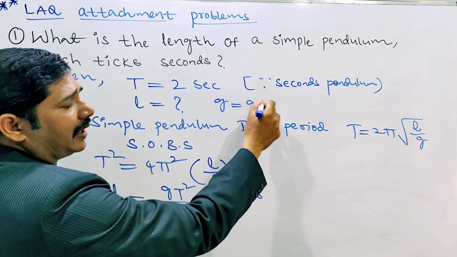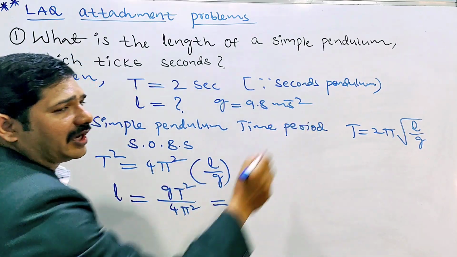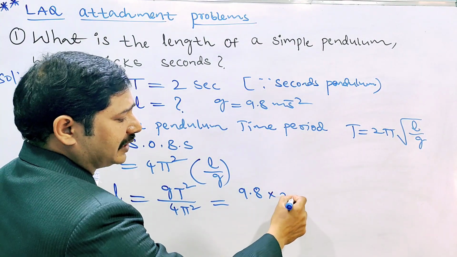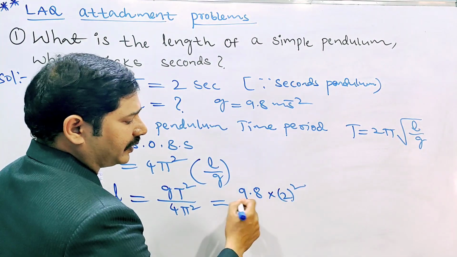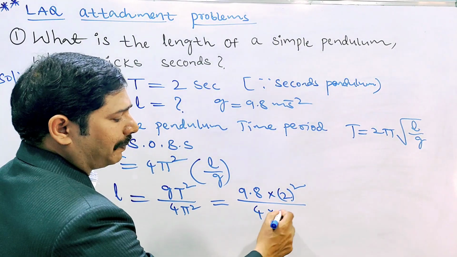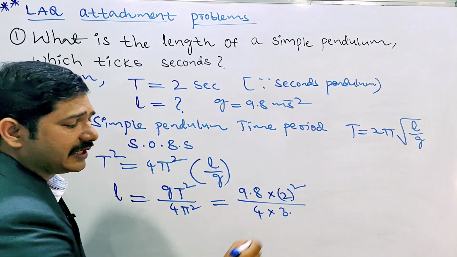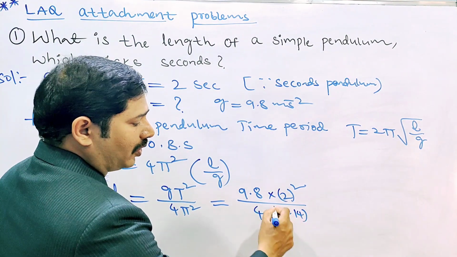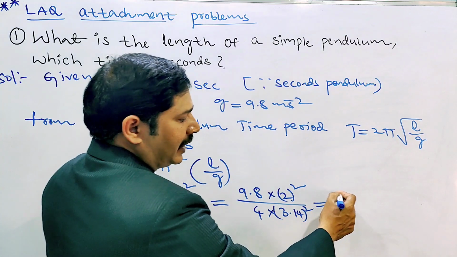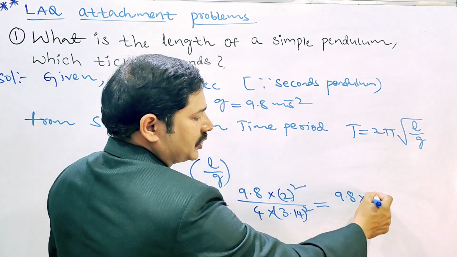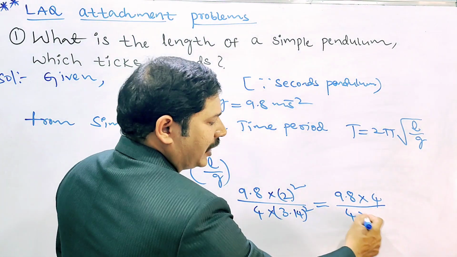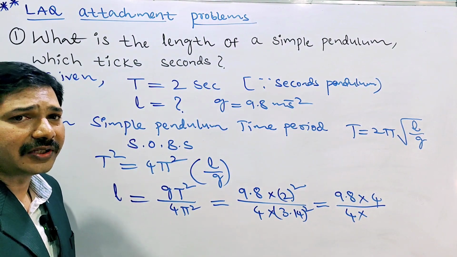How much do you have to take? 9.8 meter per second square into T square. T value is 2 seconds, no? 2 seconds whole square divided by 4 pi square. 4 into pi value, how much? 22 by 7, that is 3.14, whole square. Here 9.8 into 2 square is 4, and 4 into 3.14 whole square.